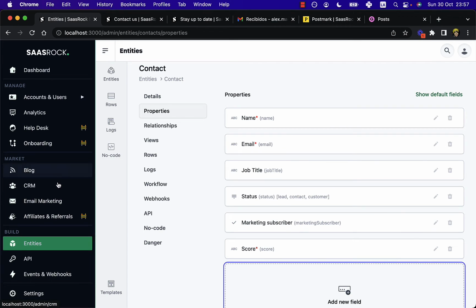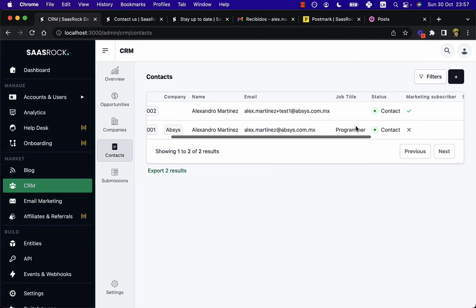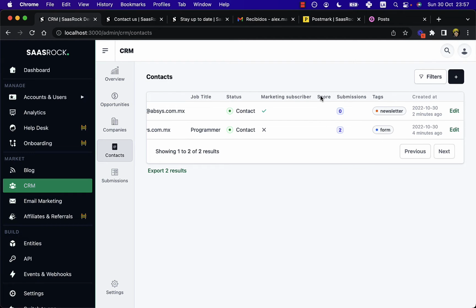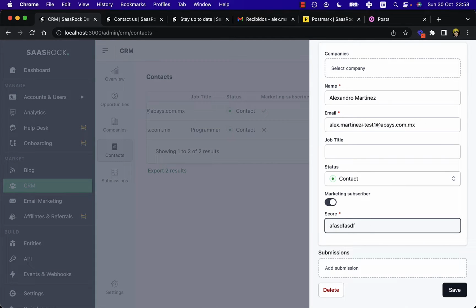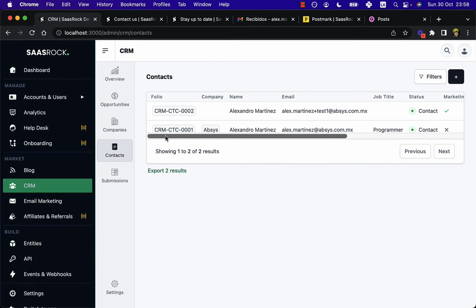And now on the CRM and contacts, it will have on every row the score property that you can update as you wish. So this works on the API as well.